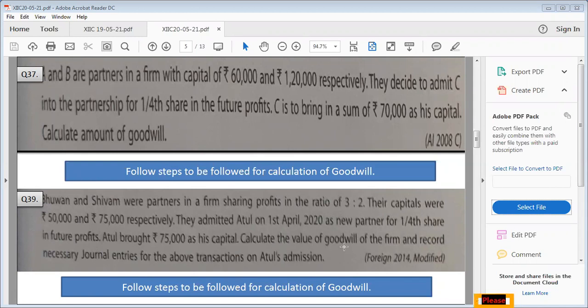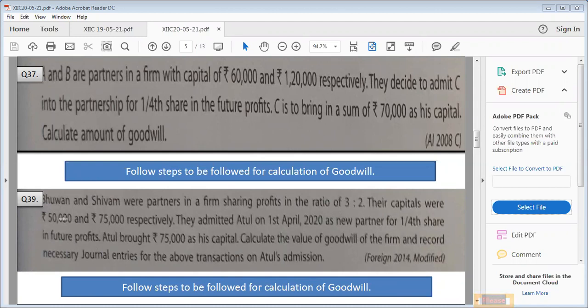First of all, we have to find out goodwill of the firm, and then we have to record the journal entries for the above transactions on Atul's admission. Now let us follow the steps for hidden goodwill. 75,000 multiplied by 4 will be the total amount of capital.